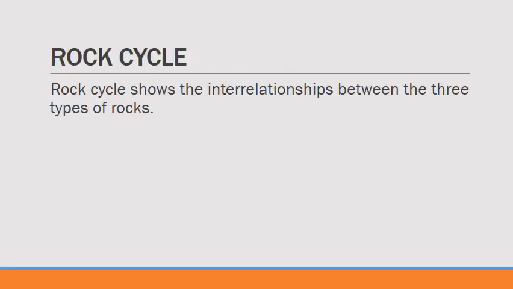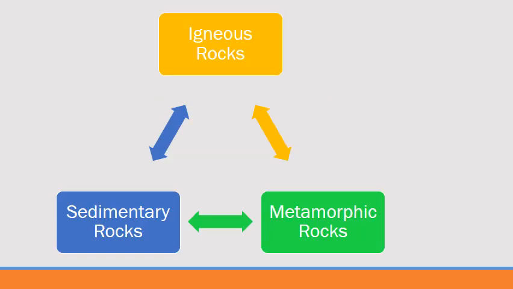The interrelationships between the rocks are shown in the rock cycle. This rock cycle, shown here, shows the three main types of rocks, which overlap with each other. The areas where two types of rocks overlap represent significant processes that drive their formation.